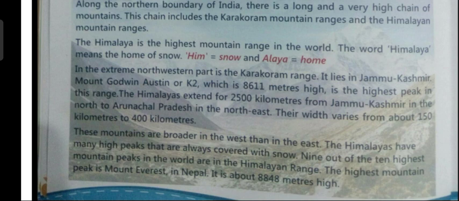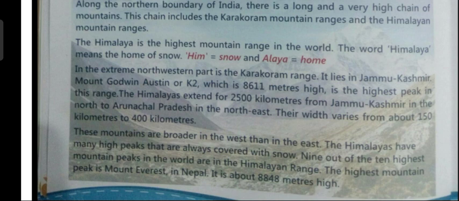So, children, the Karakoram range lies on the extreme northwestern part of India, in the state of Jammu and Kashmir. Mount K2, or Mount Godwin Austen, is the highest peak of this range. The height of this peak is 8,611 meters.